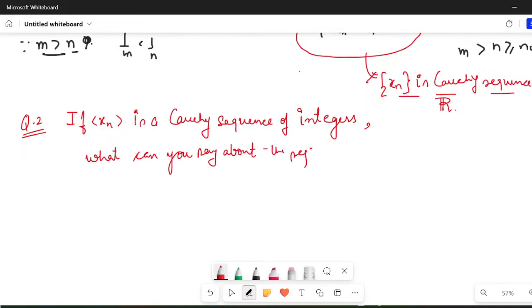Okay. So what I have written is that my xn is a Cauchy sequence of integers. That is, it only contains the integers. Now I'm asking, what can you say about the sequence?